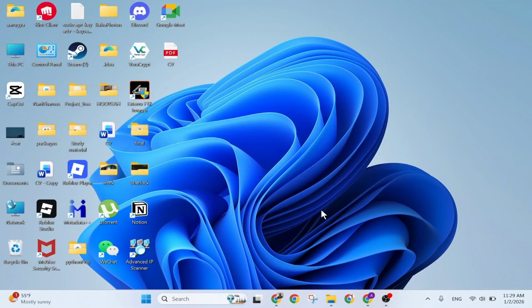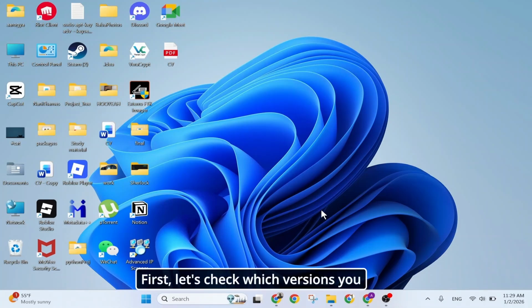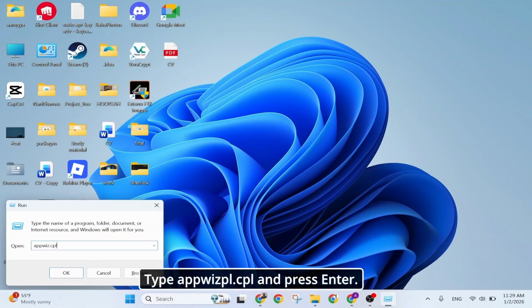Step 1. Check installed versions. First, let's check which versions you already have installed. Press Windows plus R to open Run. Type appwiz.cpl and press Enter. This opens Programs and Features.